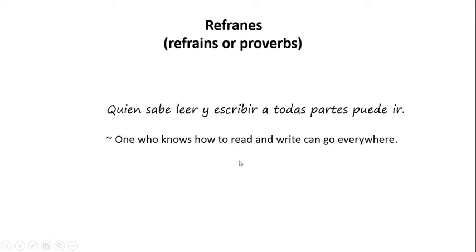Now, we're almost at the end of this module, and here I have a refrain for you. Quien sabe leer y escribir a todas partes puede ir. One who knows how to read and write can go everywhere.